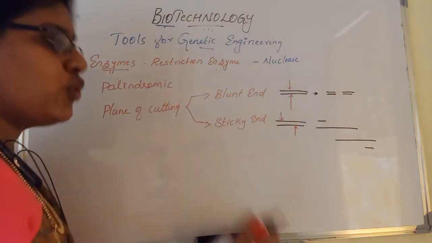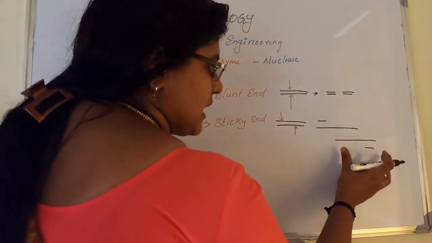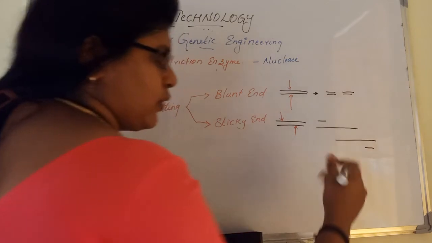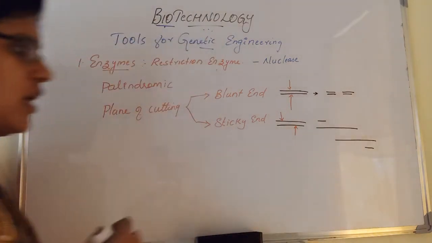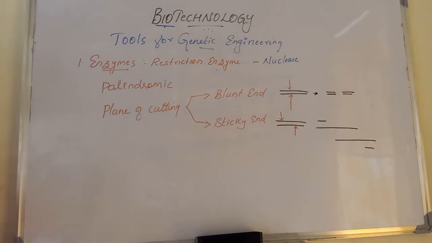These strands can easily come and stick, like a lock and key model. This is what the sticky end is.